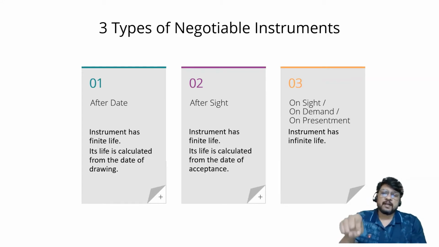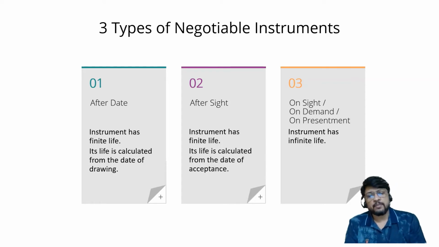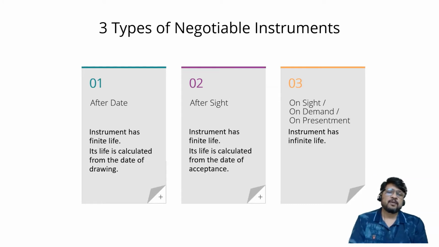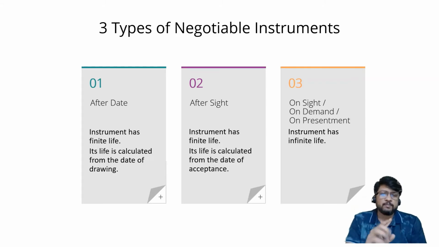If it is an after date bill, it should be calculated from the date of drawing. If it is an after sight bill, it should be calculated from the date of acceptance. If it is on sight, on demand, on presentment, this point doesn't arise because it is not having a finite life, it is having infinite life. So just remember this point. At this moment it may be a little bit difficult to understand, but once we solve certain questions on drafting of bill of exchange, then you'll automatically understand the meaning of these things.